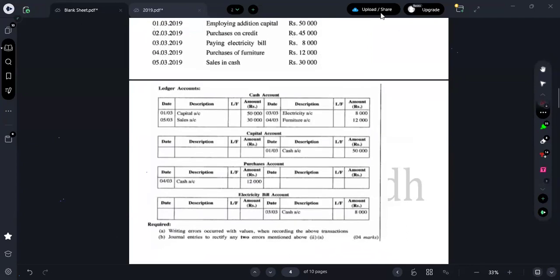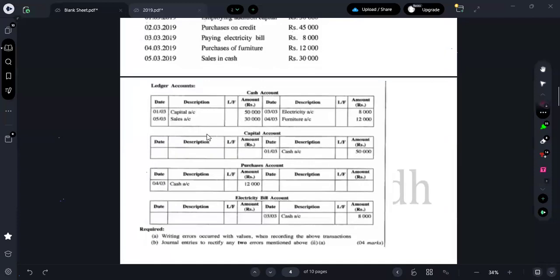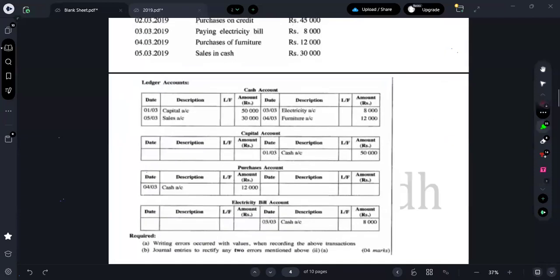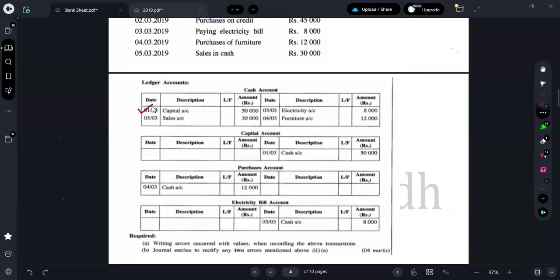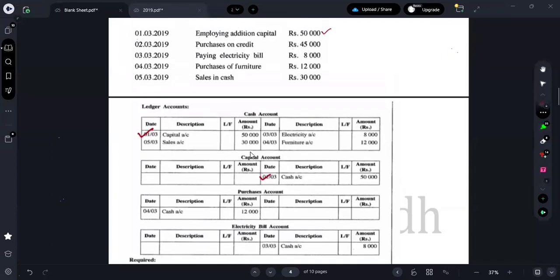Okay, what's the first one? Introducing additional capital of rupees 50,000. So what's the double entry? Cash account should be debited by 50,000, as capital, by crediting what account? I hope it's clear, right? Cash account to be debited, fine. By crediting the capital account. So there is no error we can find in the first transaction.